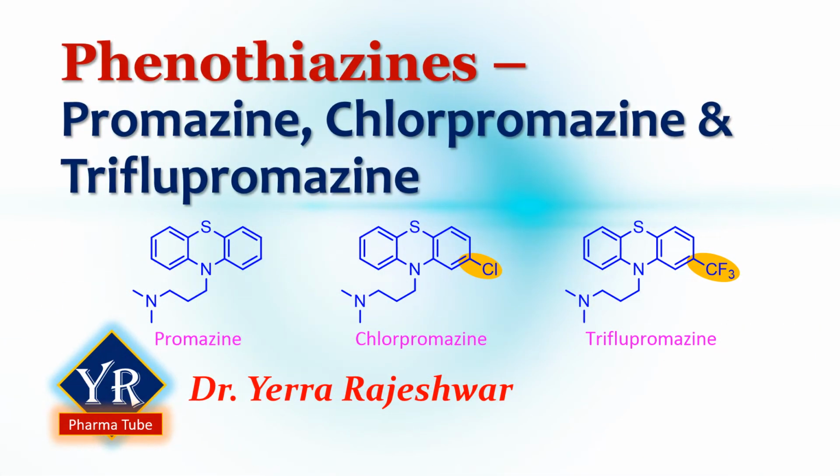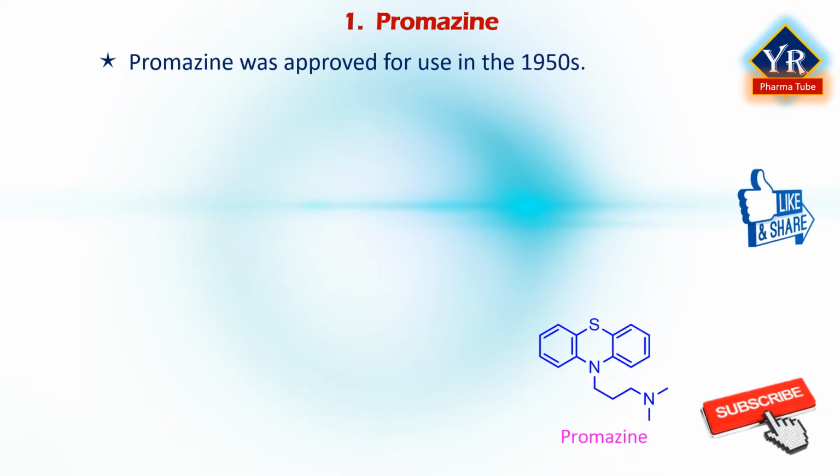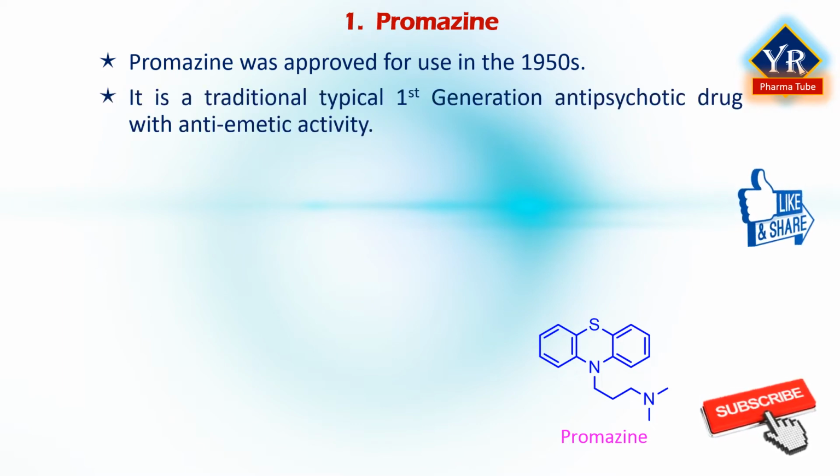In this lesson, we shall learn some of the clinically used individual phenothiazine drugs such as Promazine, Chlorpromazine and Triflupromazine. The first drug of this lesson is Promazine. Promazine was approved for medical use in the US in the 1950s, although it is no longer commercially available. It is a traditional, typical first-generation antipsychotic drug with antiemetic activity.